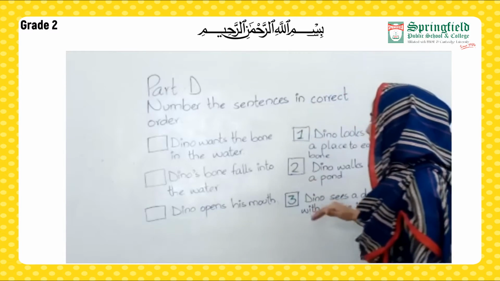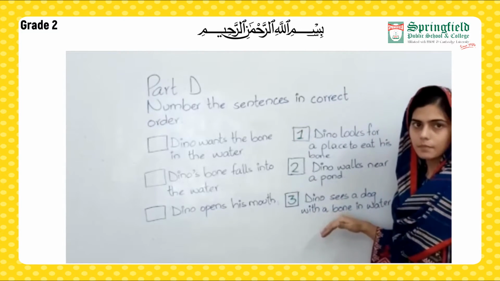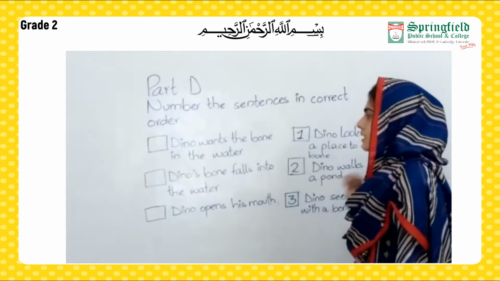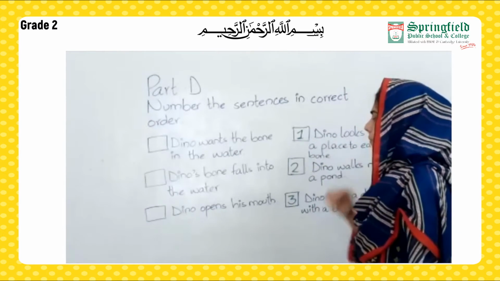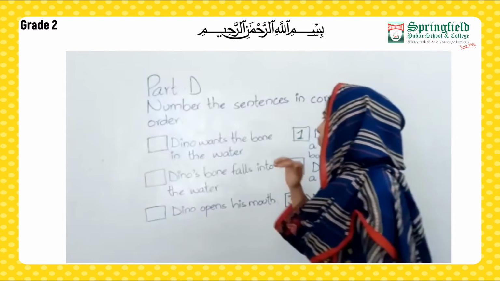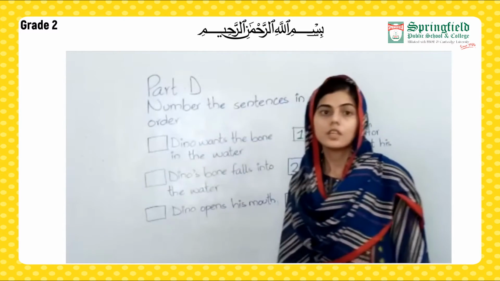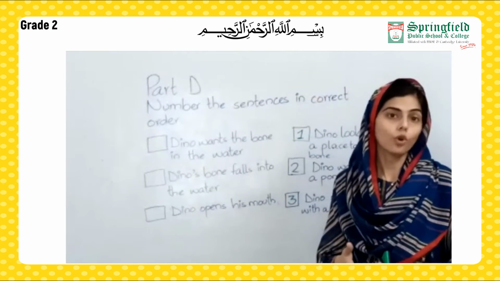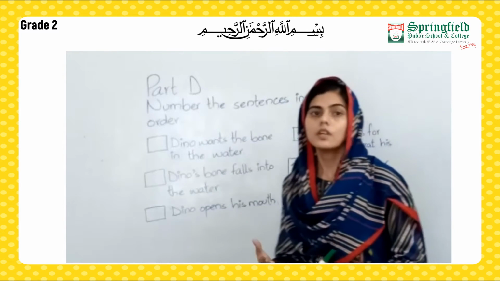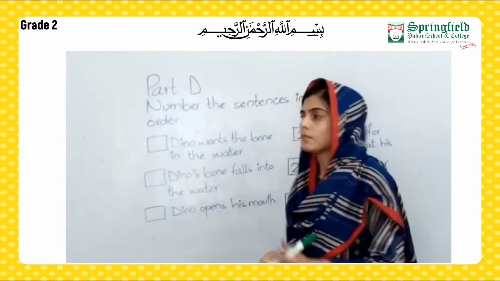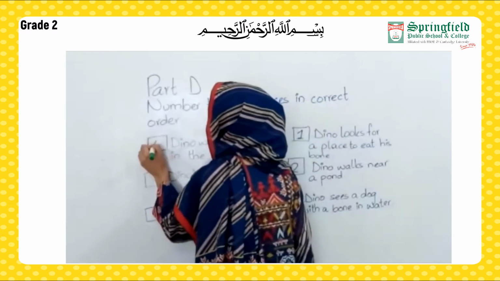Now we are done with the first 3 events. We have sequenced the first 3 sentences. First, second, third. Now, what will happen next? Nino wants the bone in the water. Yes, as he saw the dog with the bone in the water, he wanted that bone as well. So this will be our 4th event.